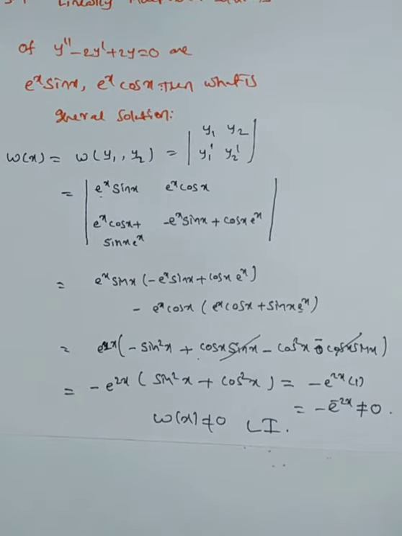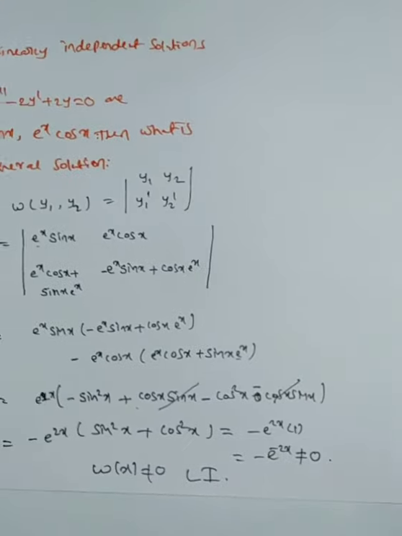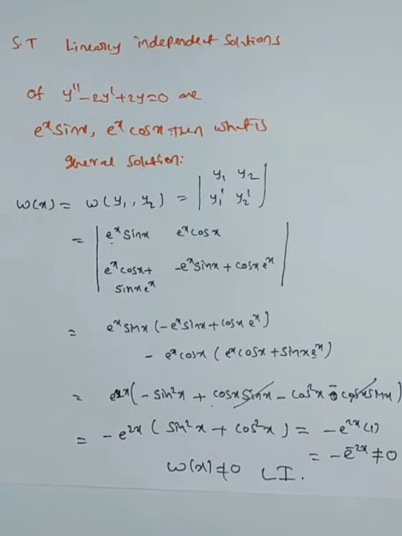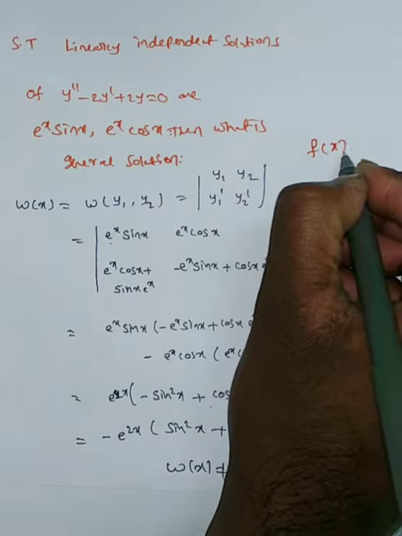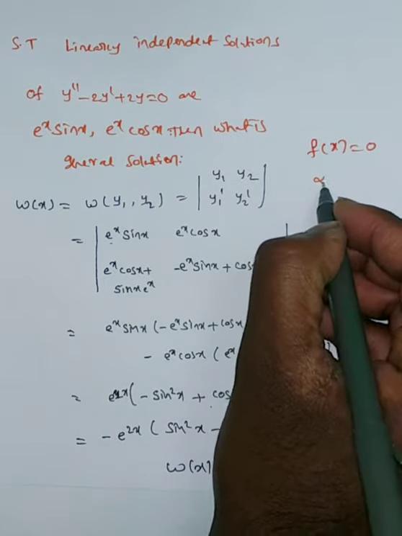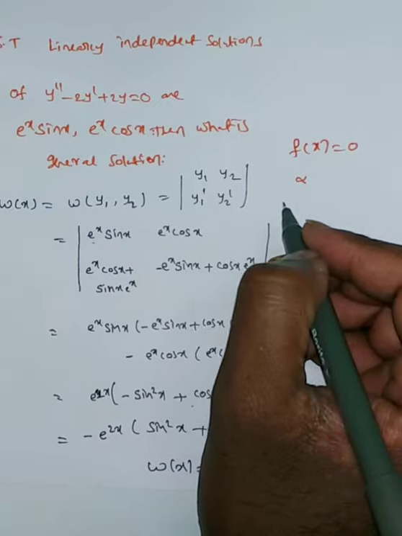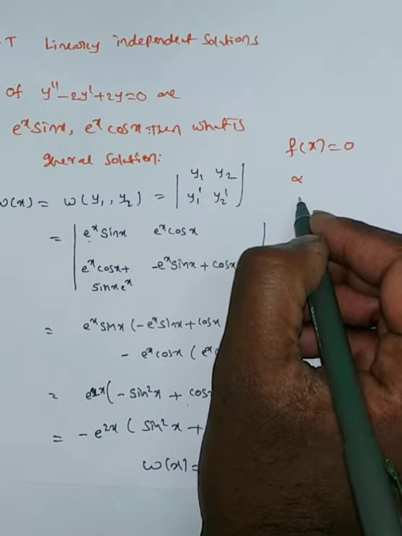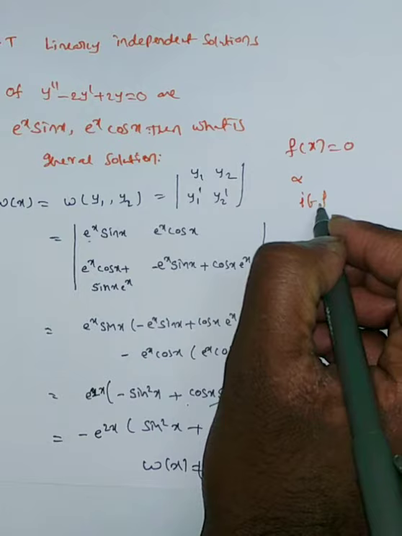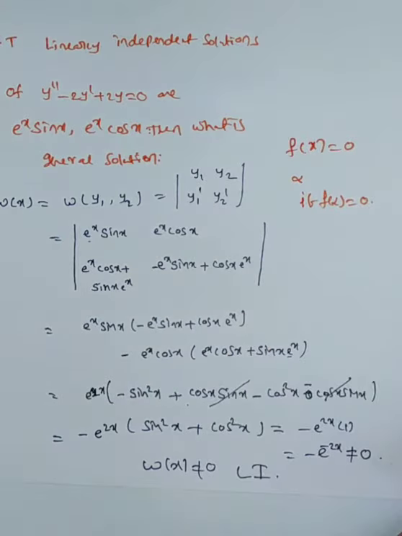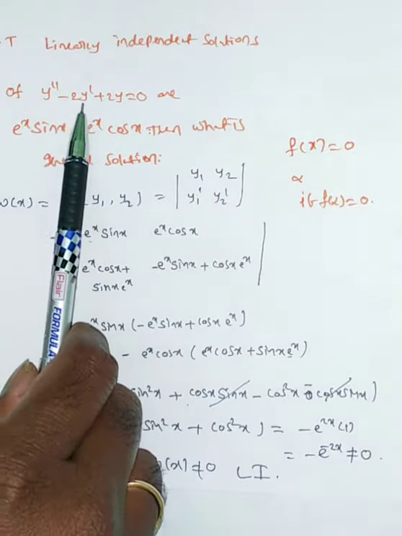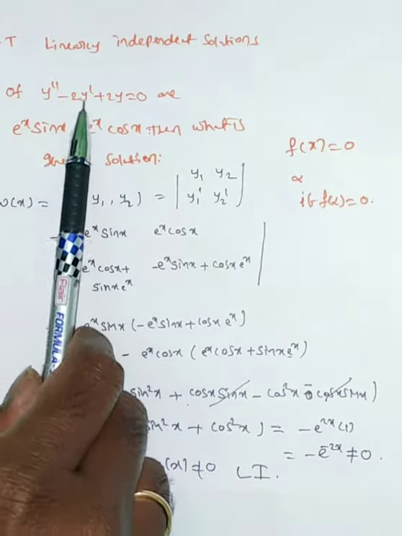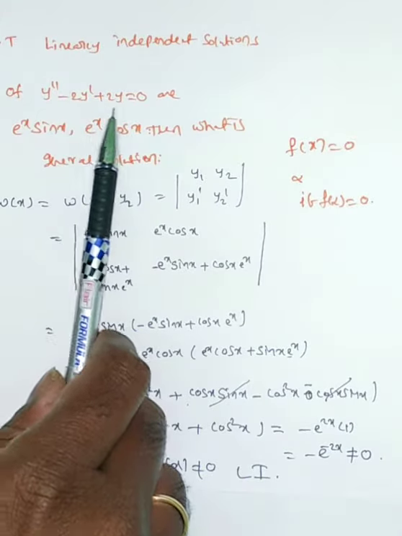How will we check whether these are solutions of the given differential equation? Suppose I have an equation f of x equal to 0. If I want to say alpha is a solution, I can say so if f of alpha is equal to 0. Now we will verify whether these two functions satisfy the given differential equation. If they satisfy it, then you can say these are the solutions.